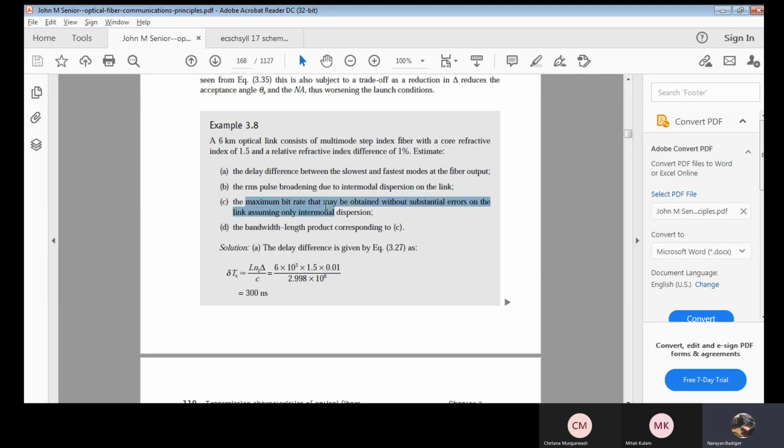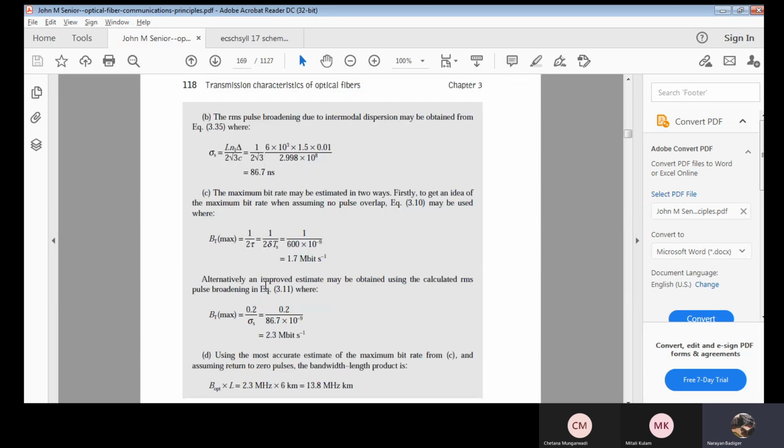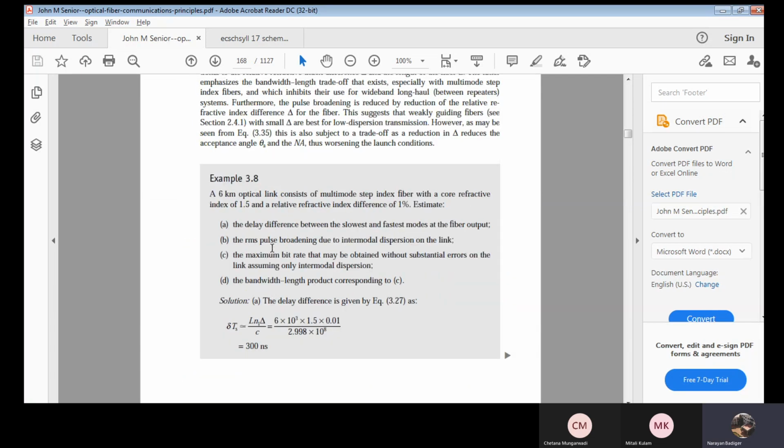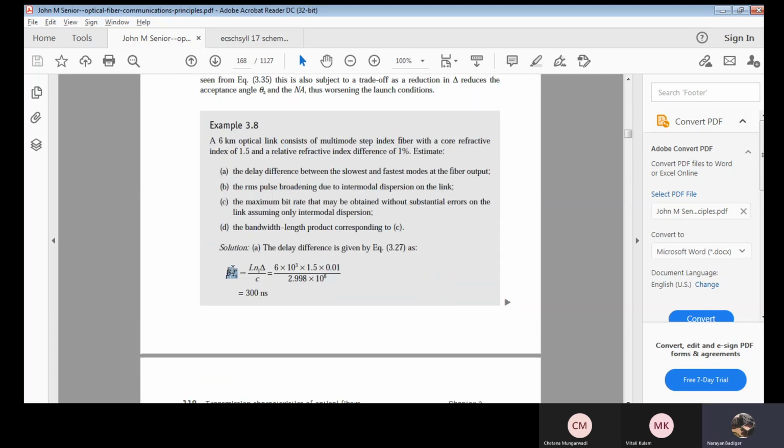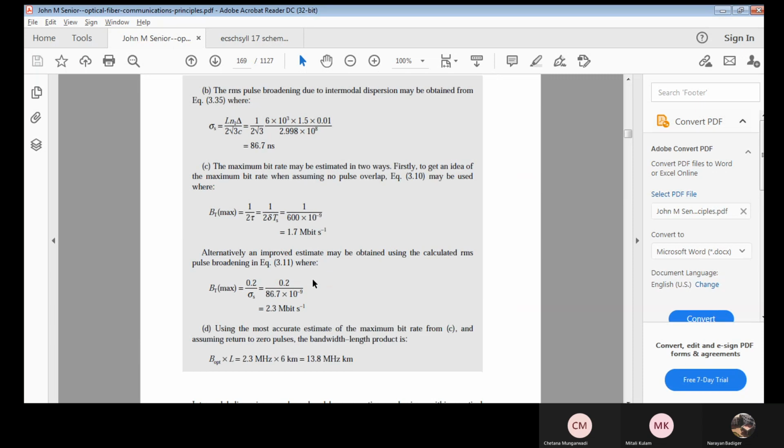Maximum bit rate. How to calculate maximum bit rate? We have done yesterday 1 by 2 tau. And the tau here is delta Ts. Correct? See, 1 by 2 as it is. Now here what is the time period tau? Delta Ts. How it is delta Ts? From this, considering the delay difference. Correct?